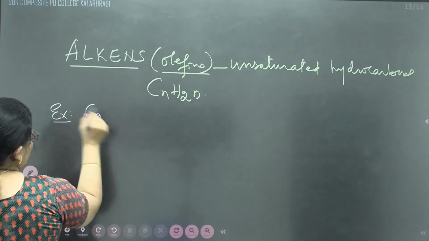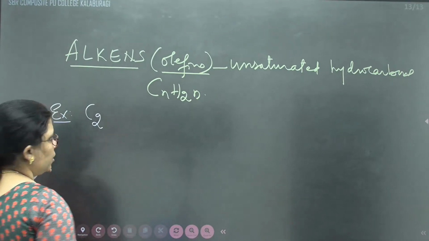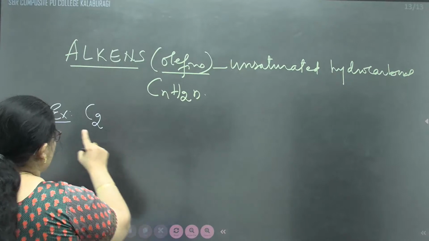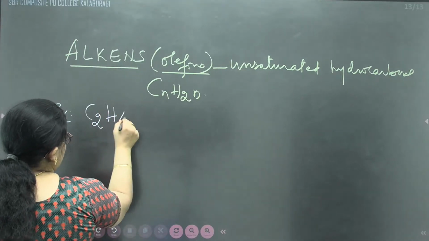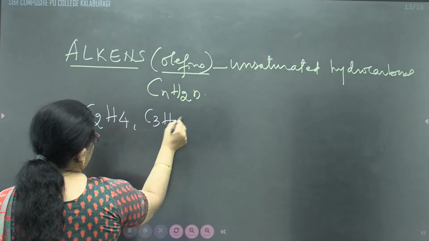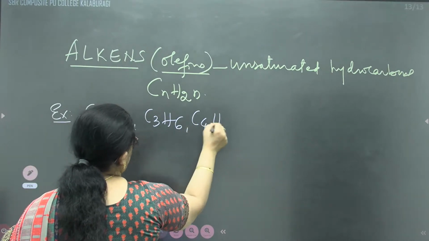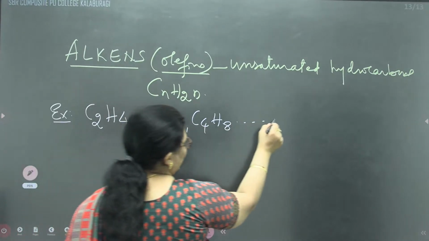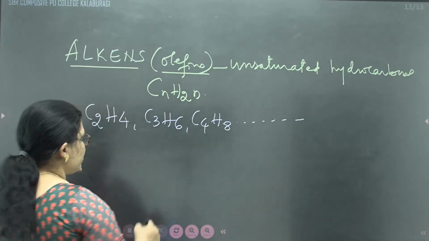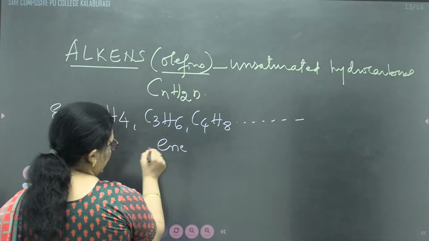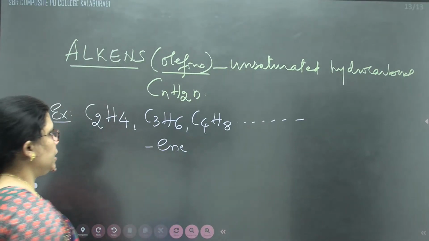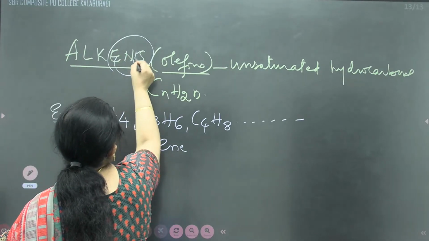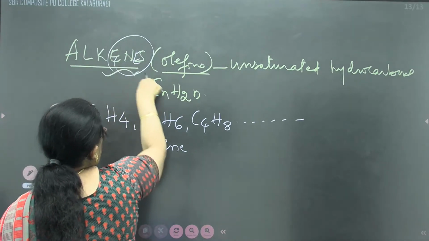The first member of the alkene family will contain 2 carbon atoms. The first member of the alkane family is methane; the first member of the alkene family is ethene. Alkanes: ethane, propane, butane. Alkenes: ethene, propene, butene, pentene, etc. The suffix must be ene, children. It should be alkenes.